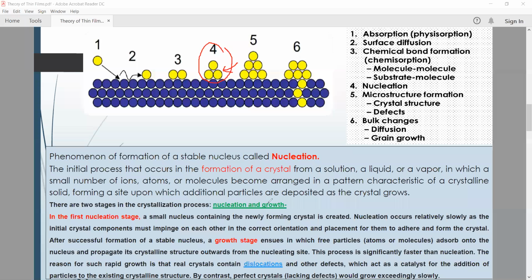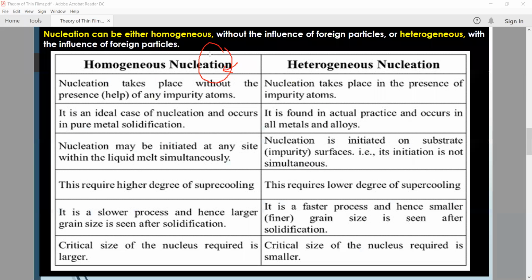Generally, during the formation of crystals, two processes are happening. Nucleation can be either homogeneous or heterogeneous. So how does the homogeneous process happen? It happens without the influence of foreign particles.